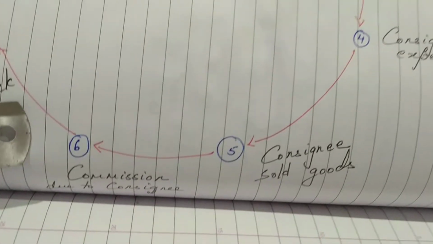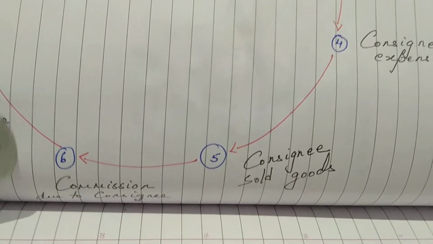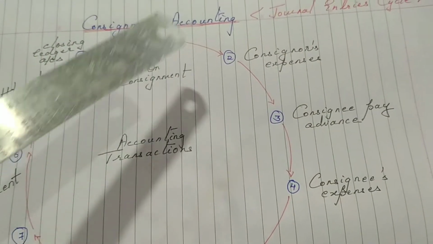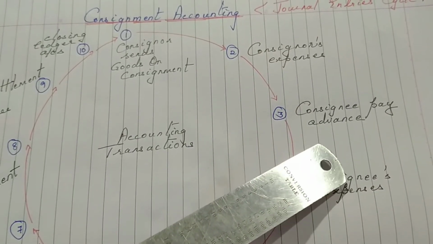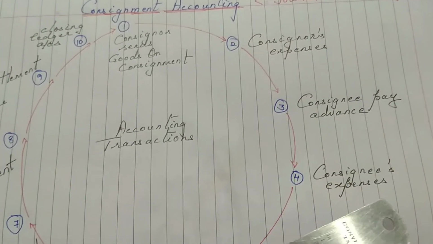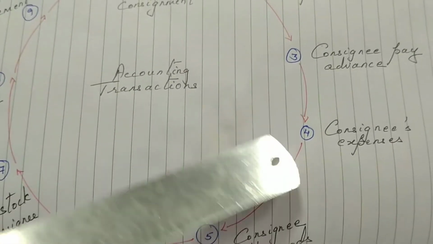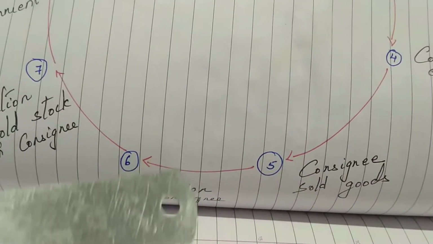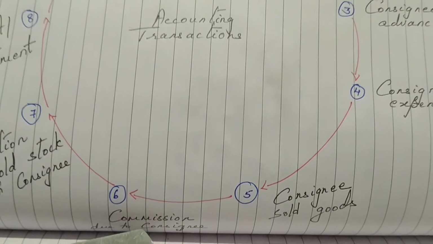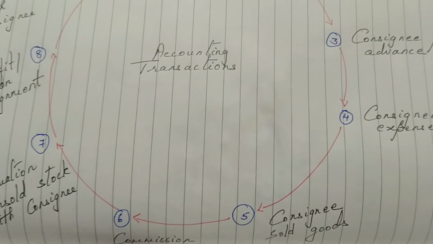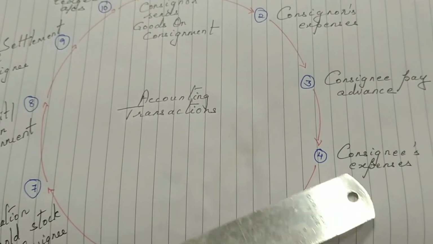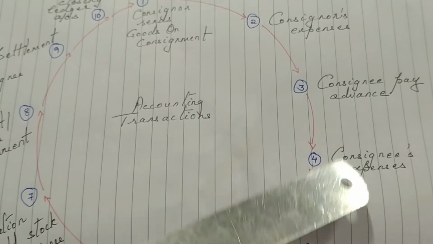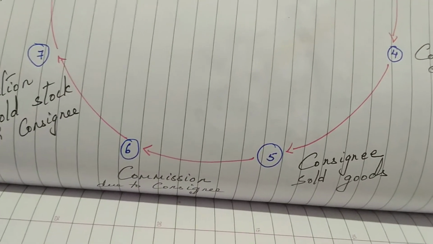The sixth journal entry is commission due to consignee. Now goods are sent, okay, the consignor has incurred expenses, then the consignee paid advance, he incurred expenses, he sold goods. Why is the consignee doing all this work? To get the commission. So we'll pass the journal entry. When commission is paid, how it will be written in the books of the consignor. When commission is received, how it will be written in the books of the consignee.